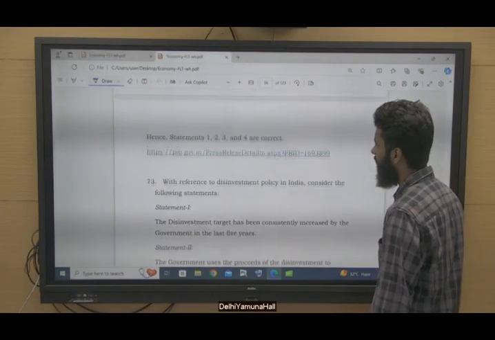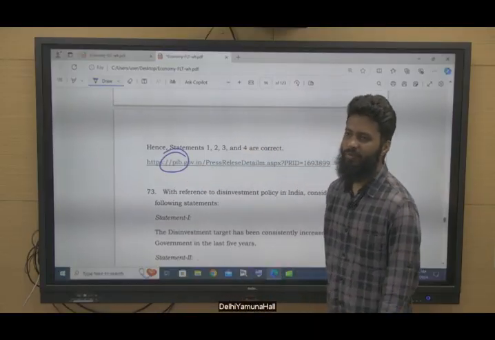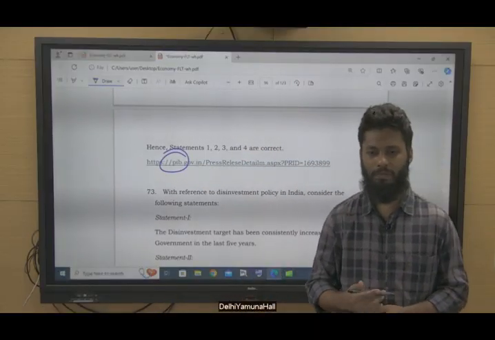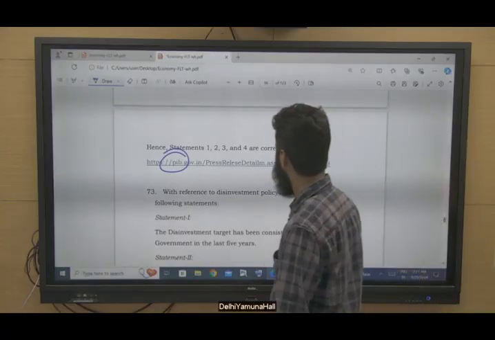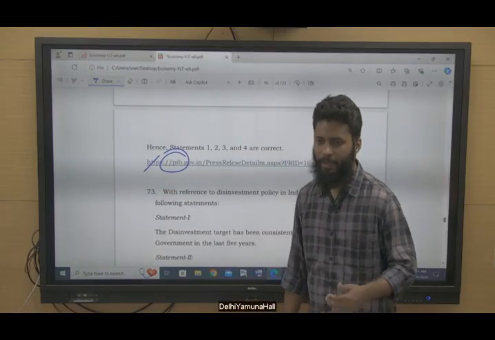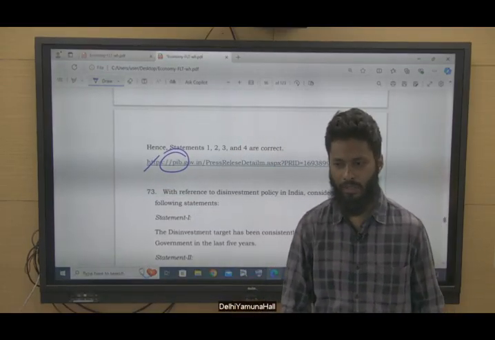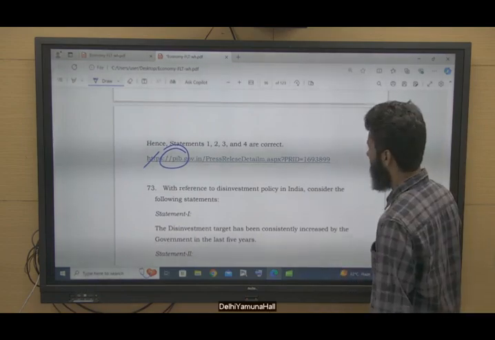Now see the source of this question, PIBs. So these questions can be framed from the regular PIBs also, Press Information Bureau, right? So you can refer to these resources when you are preparing your economy notes, or preparing for the exam with respect to this subject.